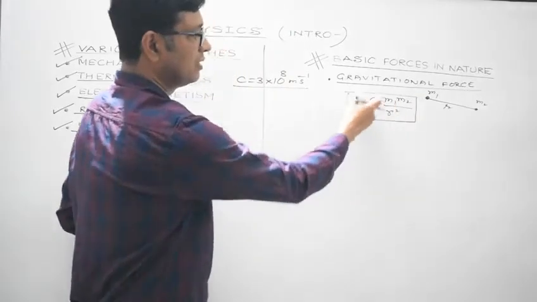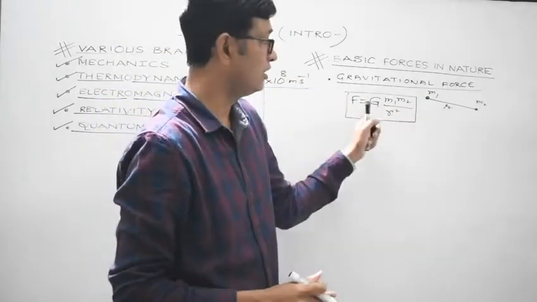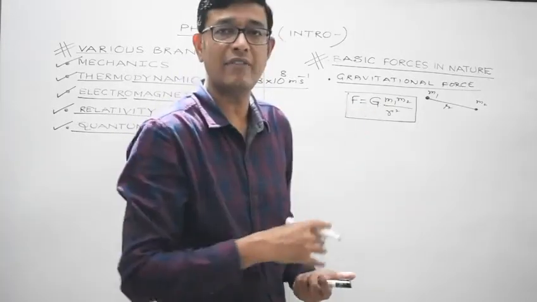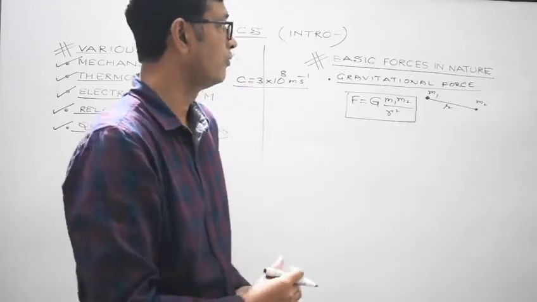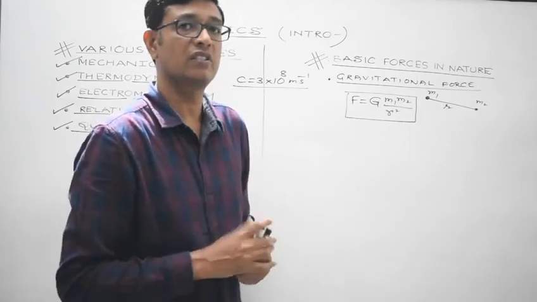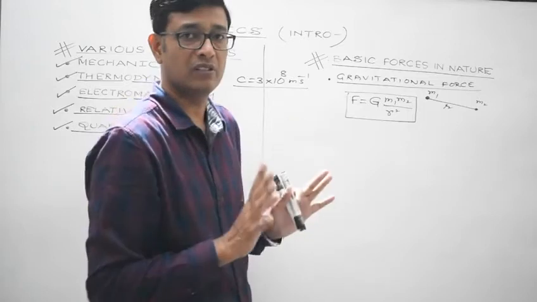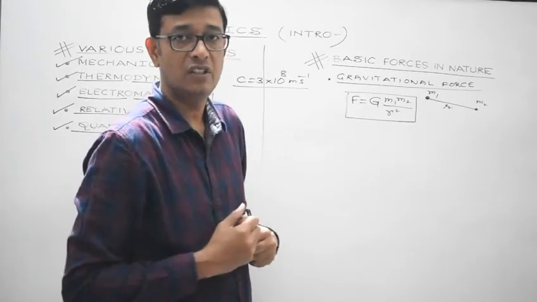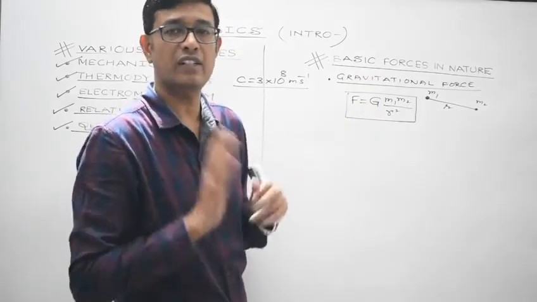We will derive it. This can be easily verified experimentally. And G is a constant, known as the gravitational constant. Its value is determined by the Cavendish method. That also we'll discuss later on. But for now, you need to remember gravitational force is one of the basic forces in nature, and it exists between any two bodies. Any two bodies exert a gravitational force upon each other. It is always of attractive nature.